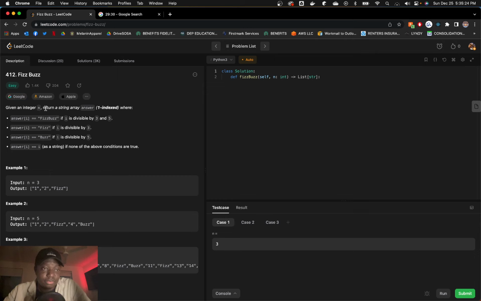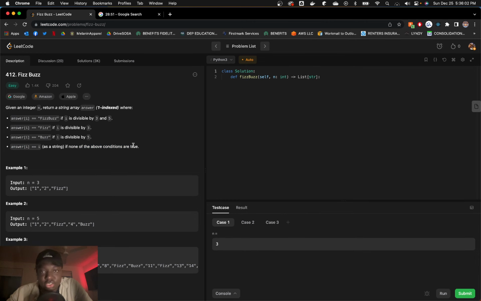Given an integer, return the string array answer, one indexed, where answer at i equals FizzBuzz if i is divisible by 3 and 5, or where answer at i equals Fizz if i is divisible by 3. Answer at i equals Buzz if it's divisible by 5. Answer at i equals i as a string if none of the above conditions are true.